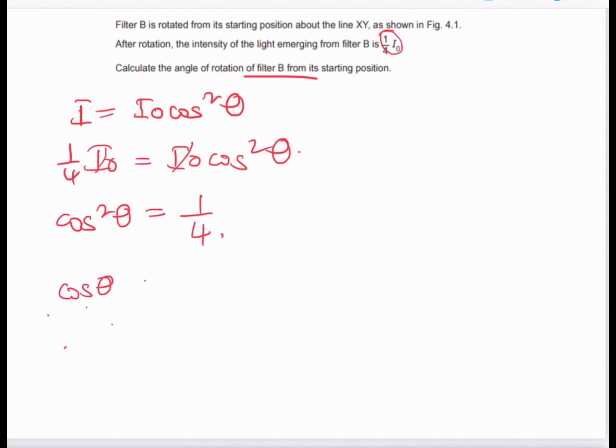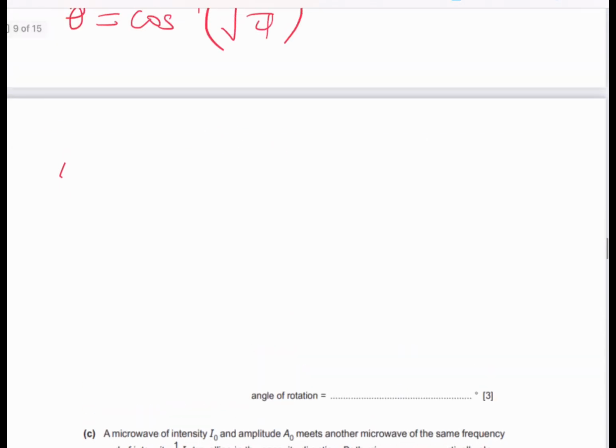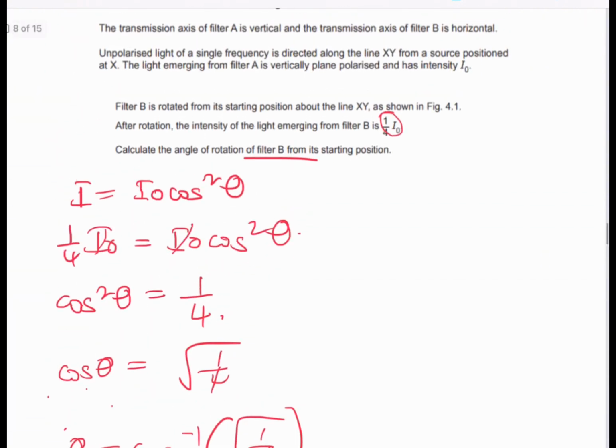So cos theta is the square root of 1/4, hence theta is the arccos of the square root of 1/4. That gives you your value of theta to be 60 degrees, right? So basically the angle theta is 60 degrees. That gives me an intensity of 1/4 I naught.